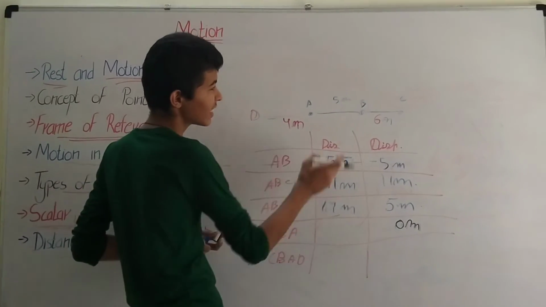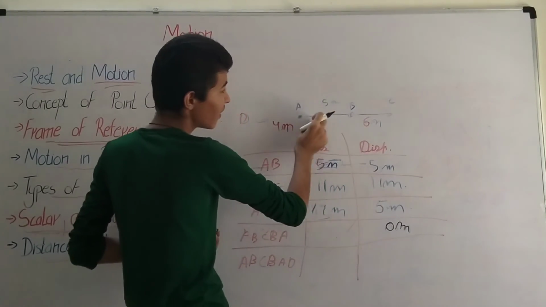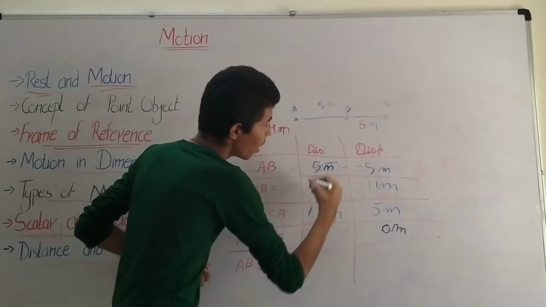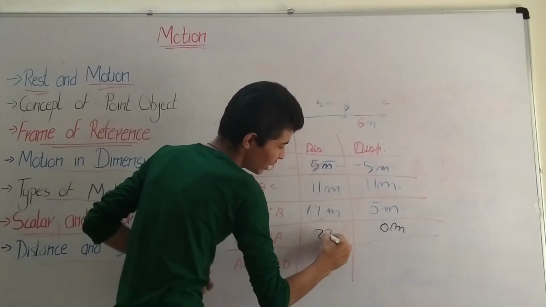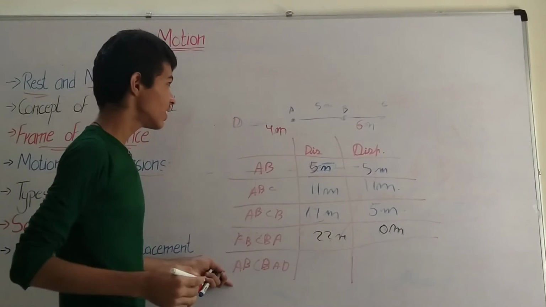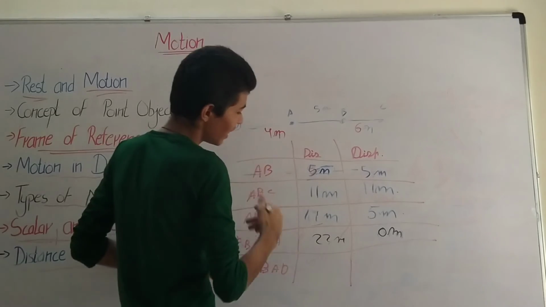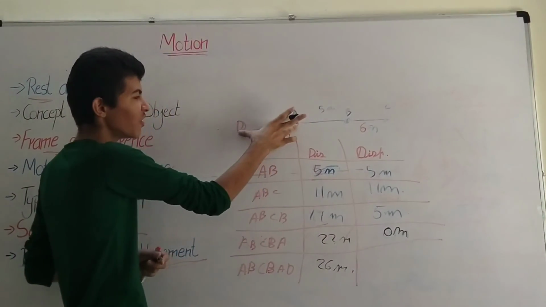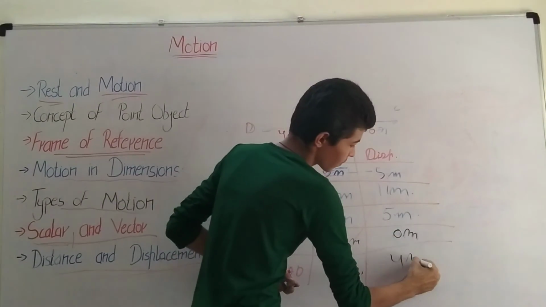And what would be the distance traveled? It would be going 5, then 6, and then traveling the 6 distance back, and then 5 distance back. So the total distance traveled would be 5 plus 6, that is 11, 11 times 2, that is 22 meters. And now what is the distance that it has traveled in total up to point D? It would be 26 meters. But now the displacement between A and D would be only 4 meters.